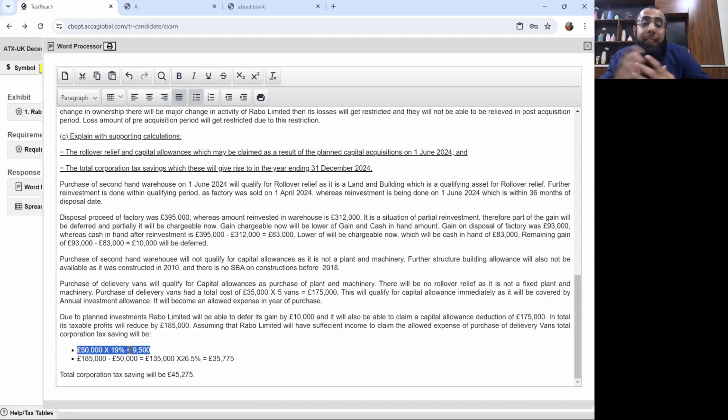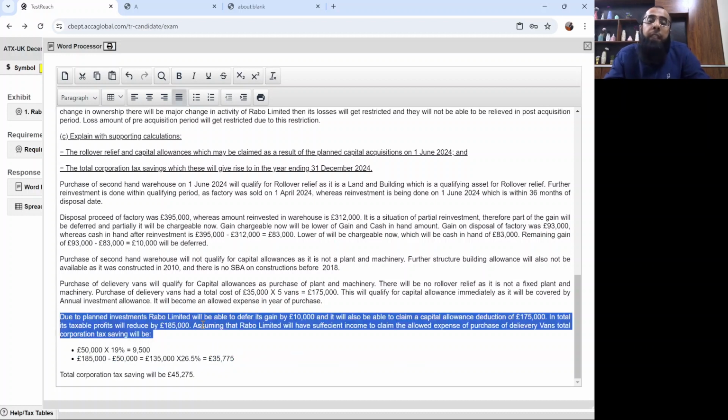Now, assuming that will be the total income Rabo Limited has, the first 50,000 pounds, that's the lower limit, will be relieved at 19%, and the remaining will be relieved at marginal rate. The reason being that the upper limit is 250,000. It's still between the upper limit and lower limit. So total corporation tax saving will be 45,000 to 75,000 pounds.